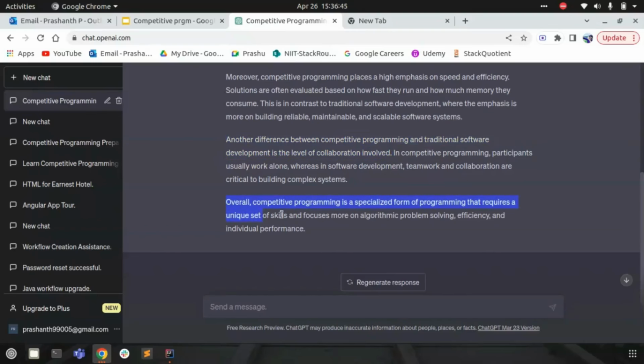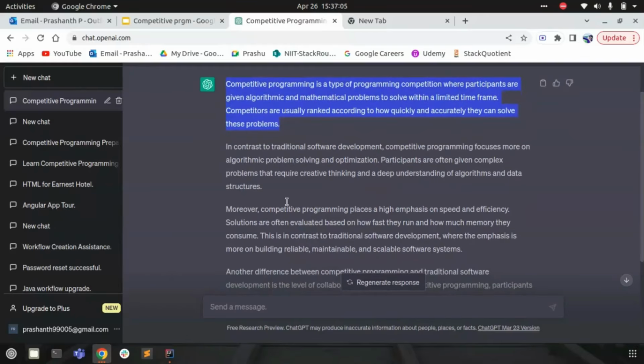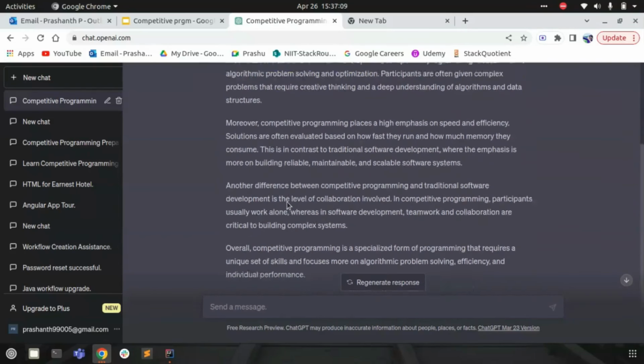Overall, it summarizes that competitive programming is a specialized form of programming that requires a unique set of skills and focuses on algorithmic problem solving, efficiency, and individual performance. So it not only provided the definition, it also provided the differences between traditional software development and competitive programming.